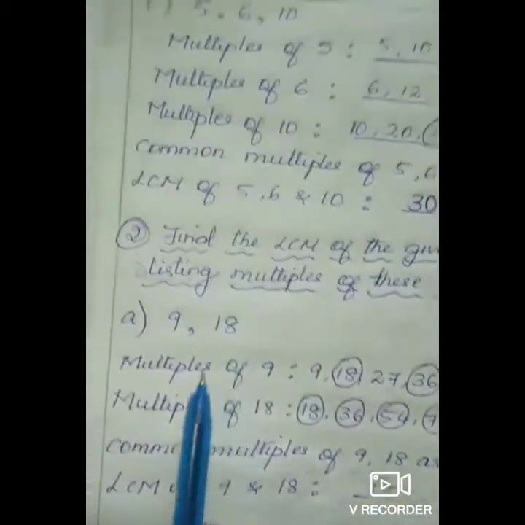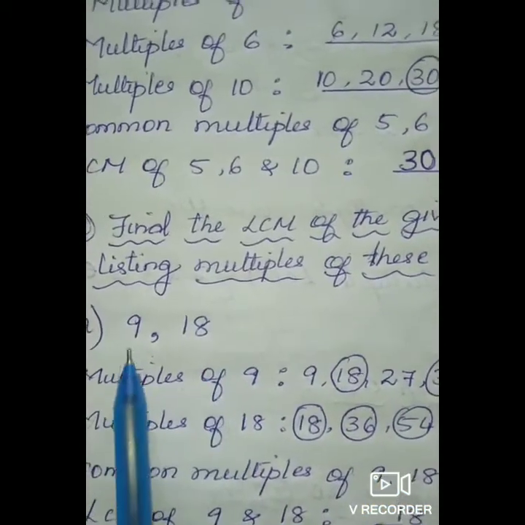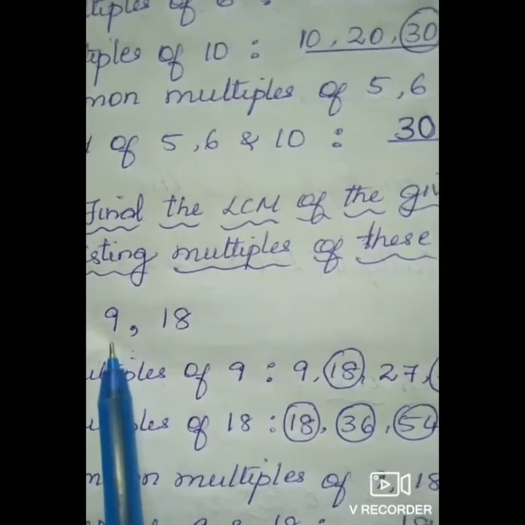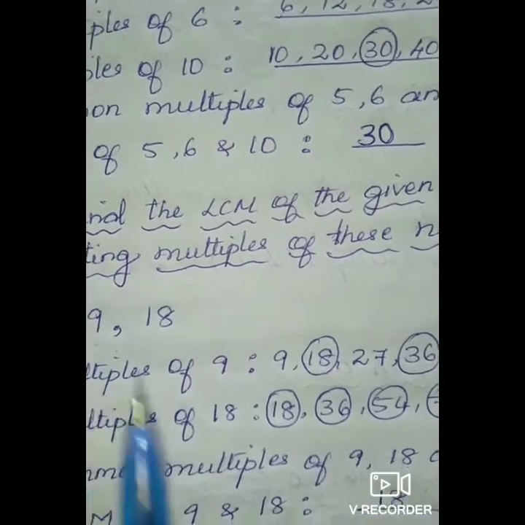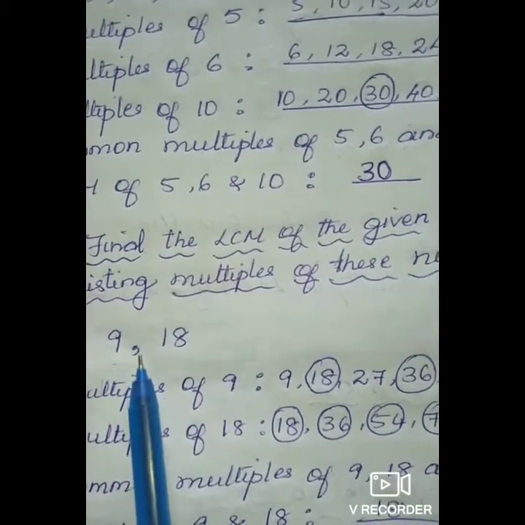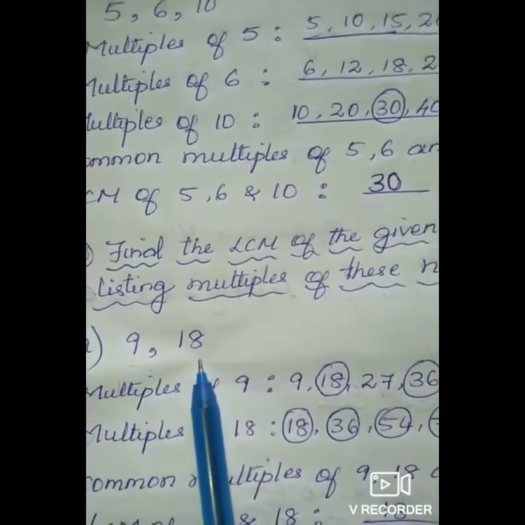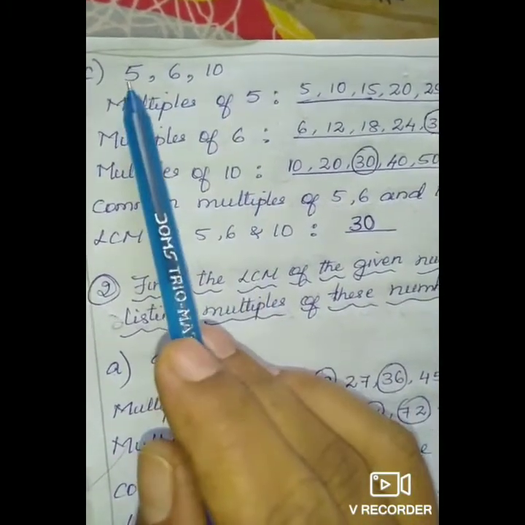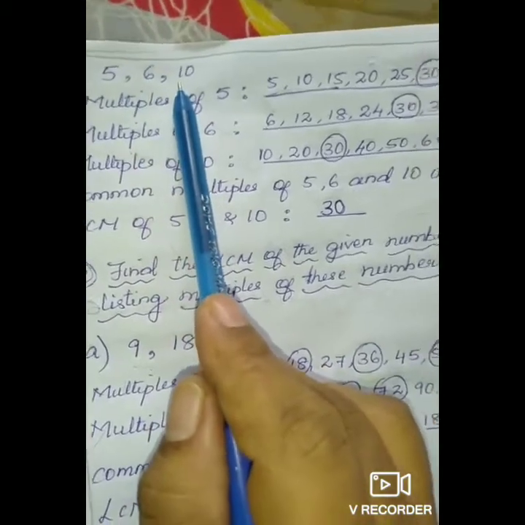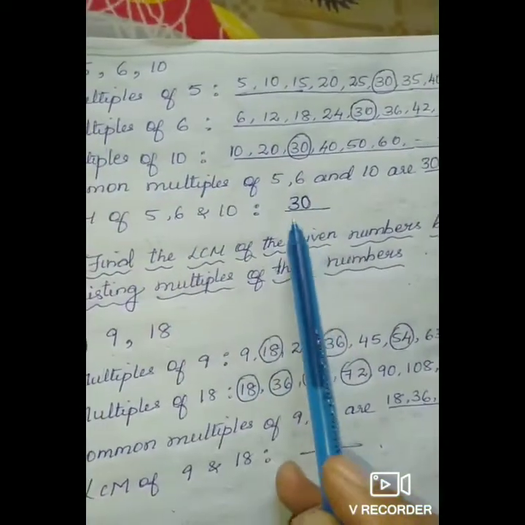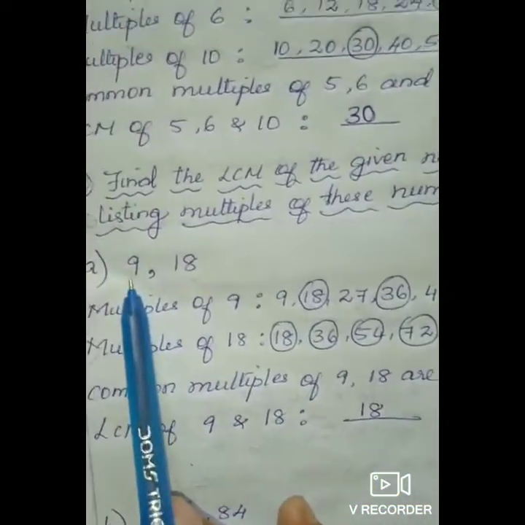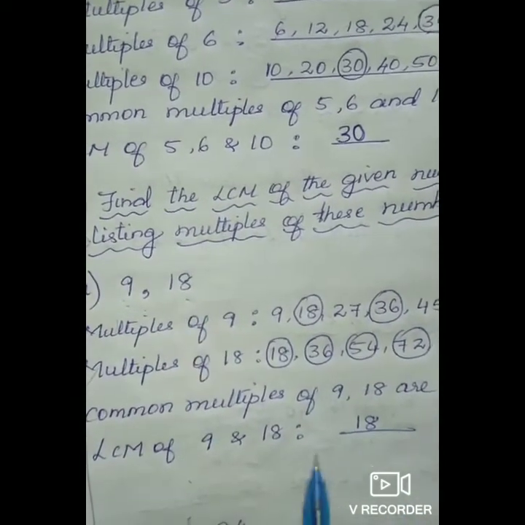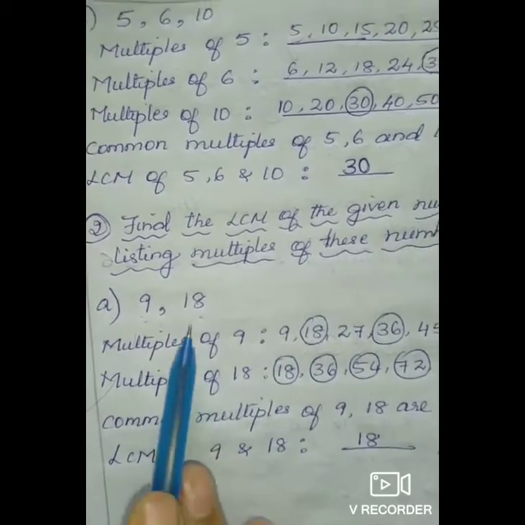You can easily identify by seeing the question only, children. Here you can see 9 and 18 are the multiples of 9. Is it right? 9 ones are 9, 9 twos are 18. So the LCM will become 18. The bigger number will be the LCM. You can see here also, but these are not the common multiples. 5 is different, 6 is different, 10 is different. So in that which is common, you can see that 30. So 9 and 18 are the multiples of 9 itself. So you can get the highest is 18. So the LCM will become 18.